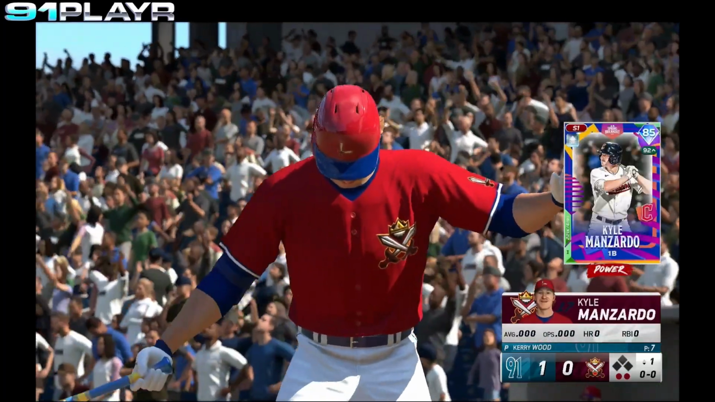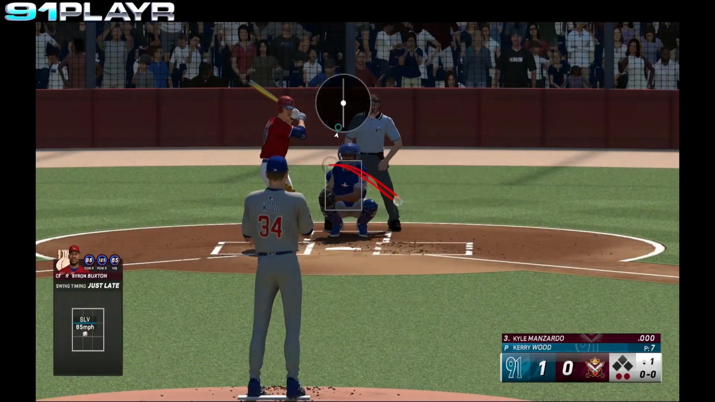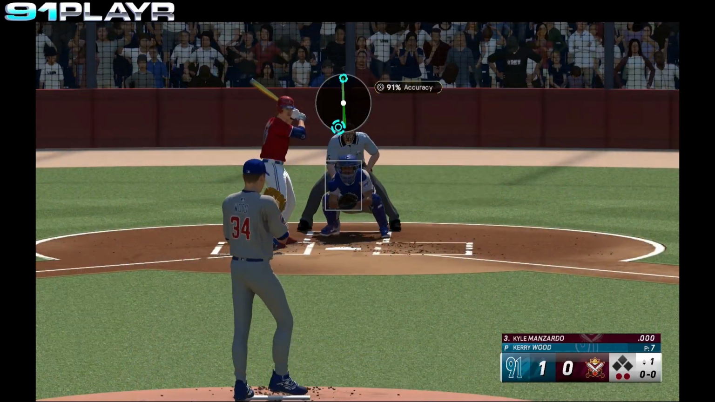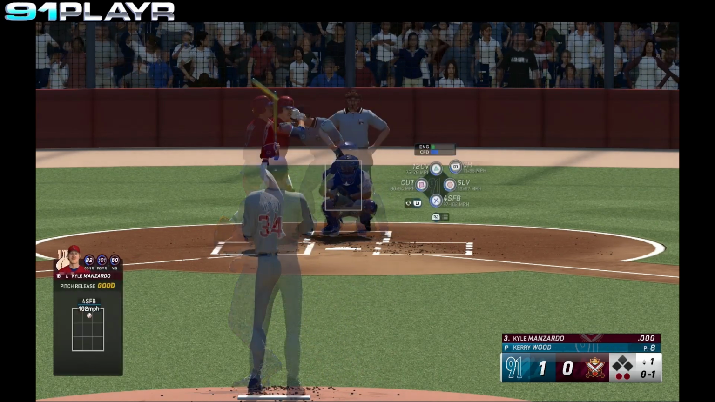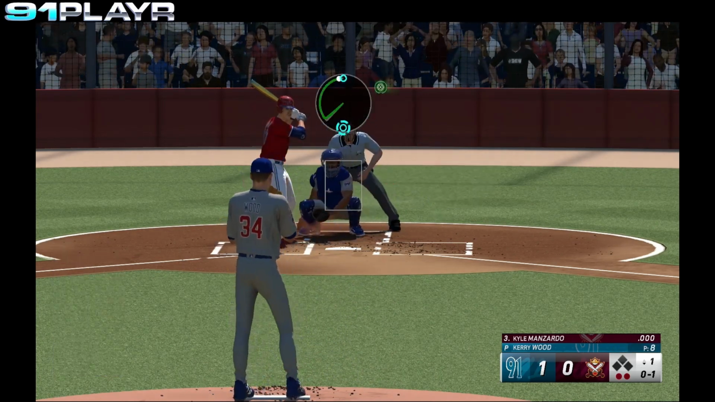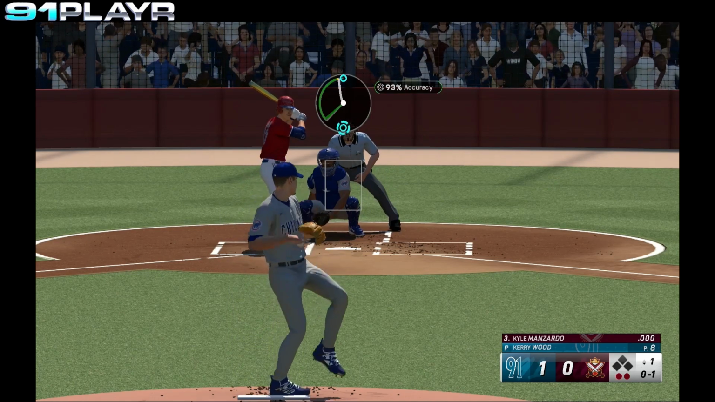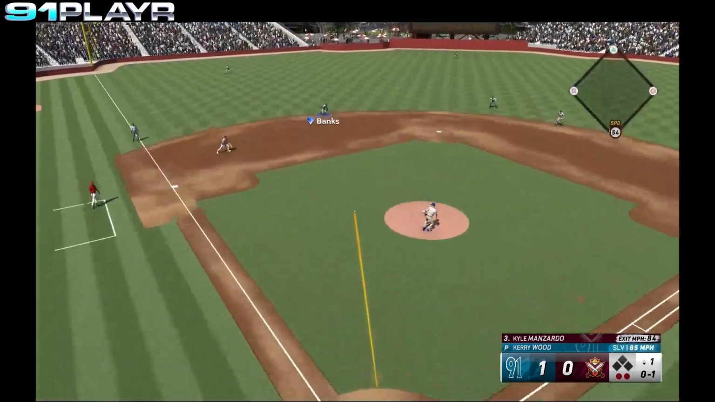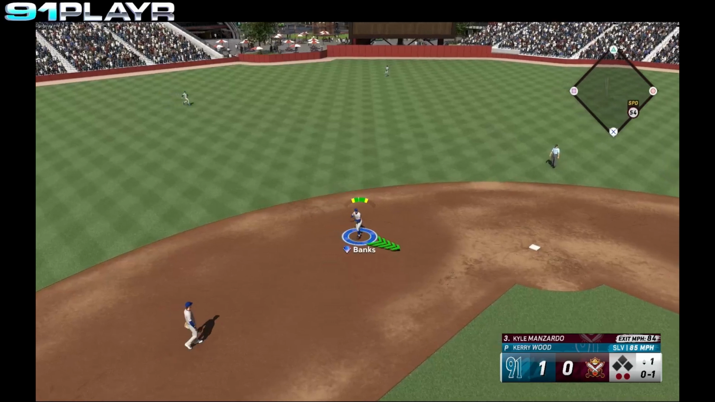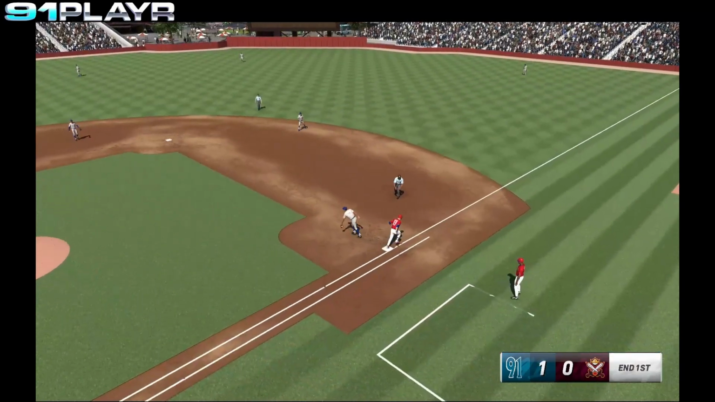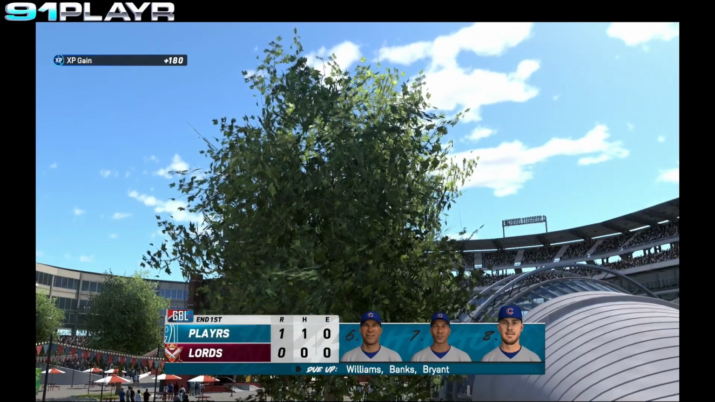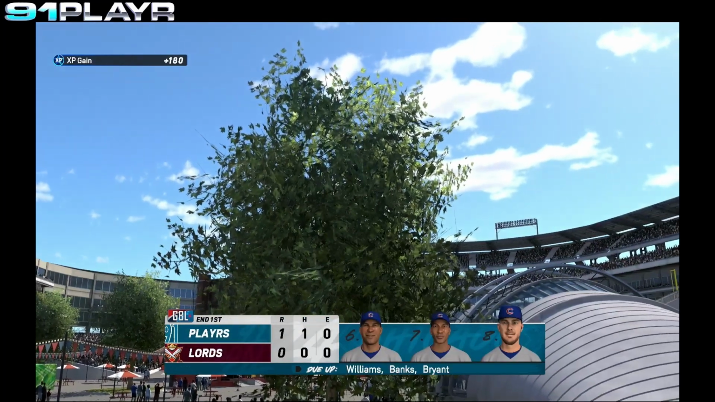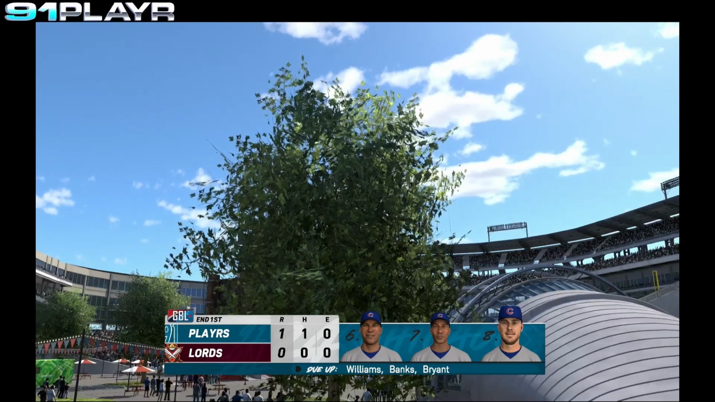2 away. Kyle Manzardo steps in. Takes a strike. 0 and 1. The 0-1 pitch from Wood. It's hit weakly to Banks. It's short. He gloves it. Throws to first in time. And the Lords go 1, 2, 3. We go to the top of the second. Williams, Banks, and Bryant coming up for the Cubs.